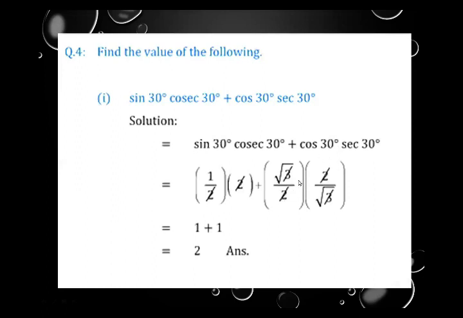Multiplication is there, so we enclose this value within a bracket and then write the value of sec 30, that is 2 upon root 3. 2 and 2 are cancelled, root 3 and 3 are cancelled. From this bracket we have answer 1. 1 and 1 will be added, giving answer 2.